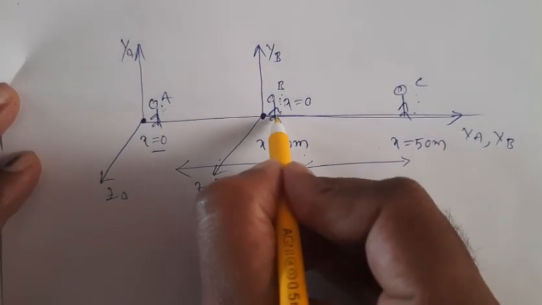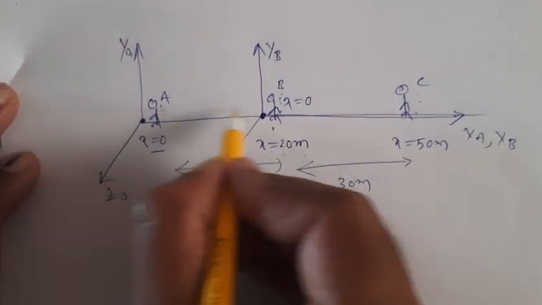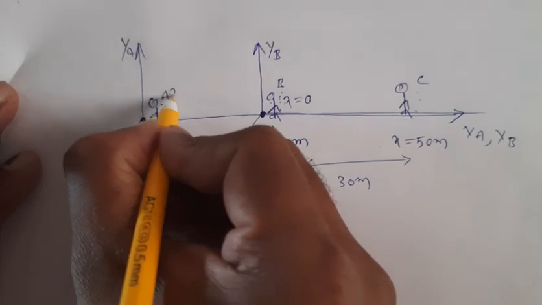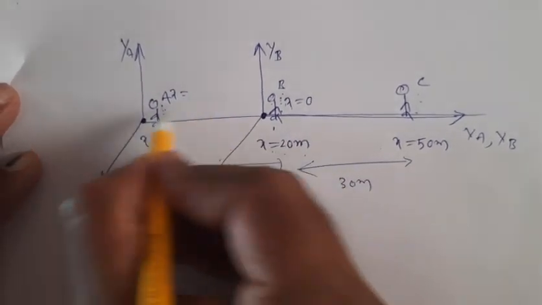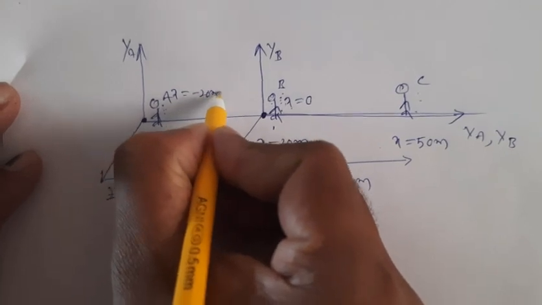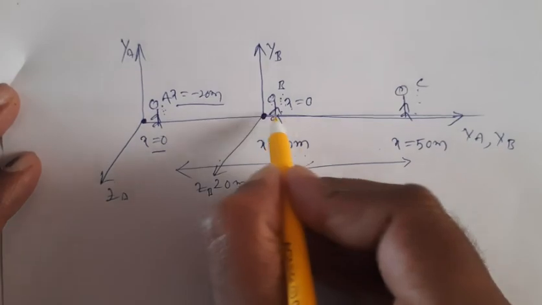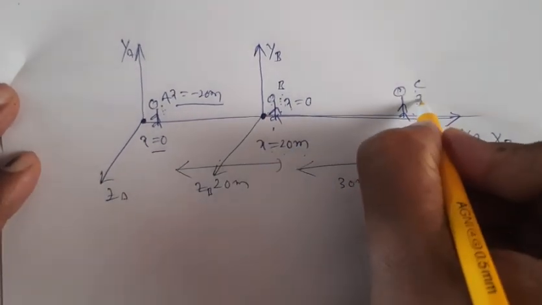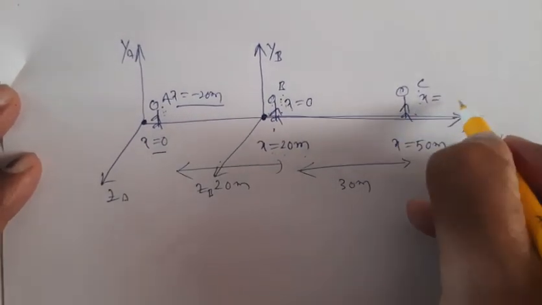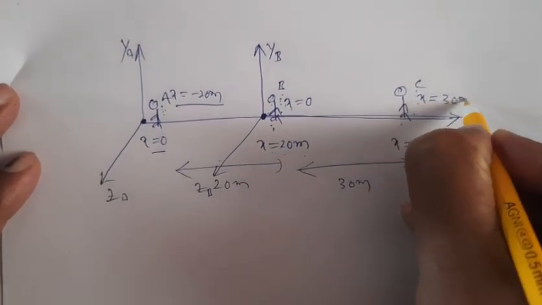This is the negative side, so the position of A with respect to B is x equal to minus 20 meters, because this is negative x. What about the position of C with respect to B? From here to here, the value is 30 meters.